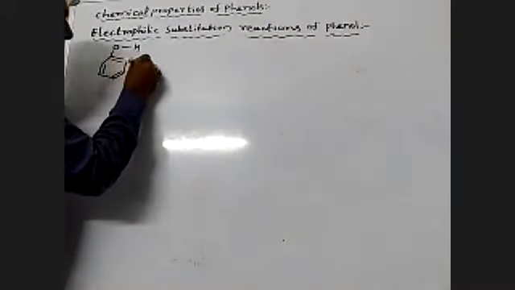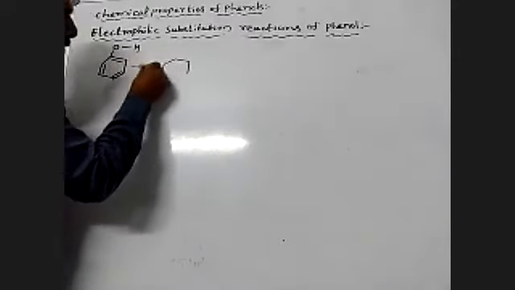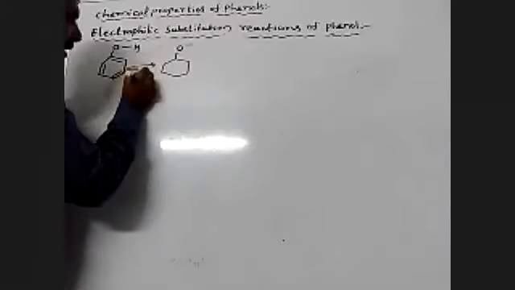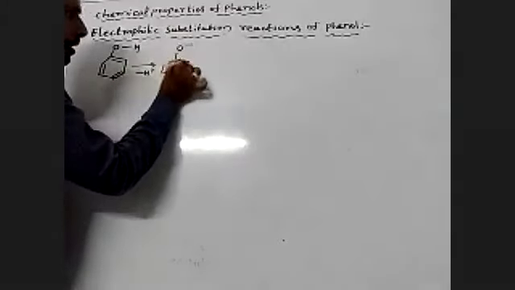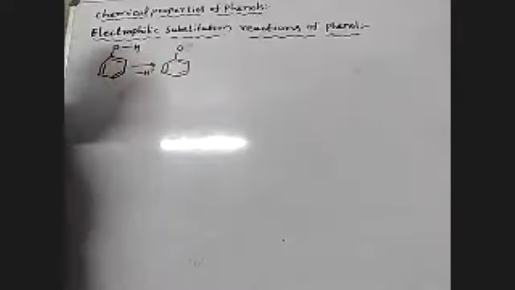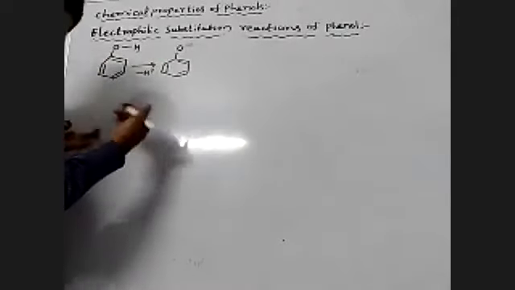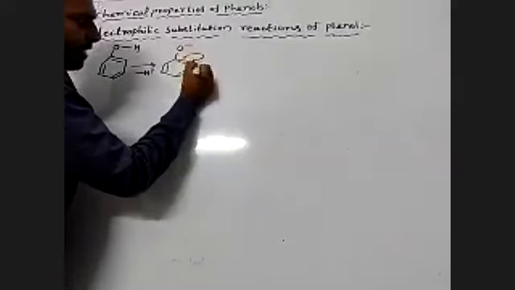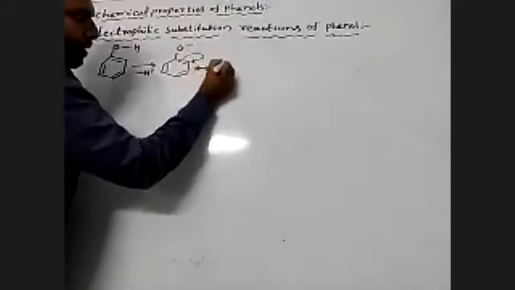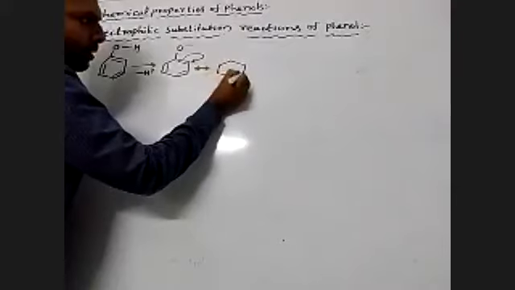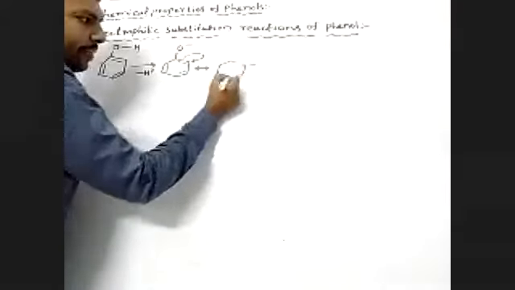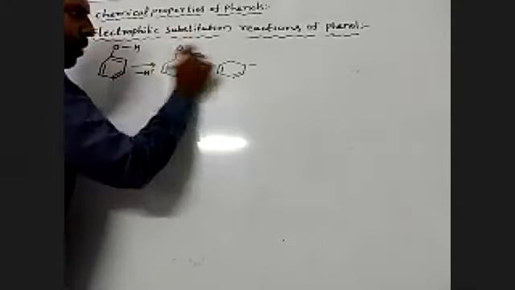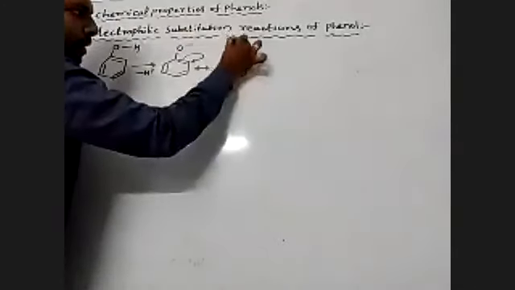Write down the phenoxide ion, O minus. Already explained this resonance stabilization. Please observe, the electrons shift towards this carbon, making it negative and this one positive, forming a double bond.